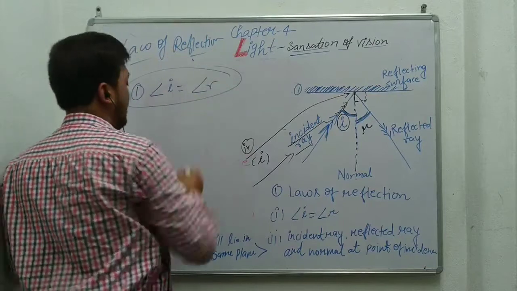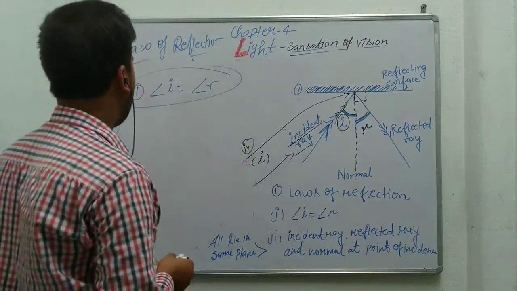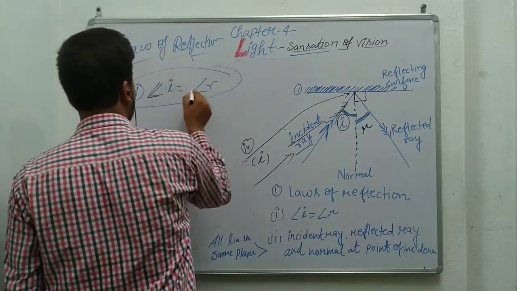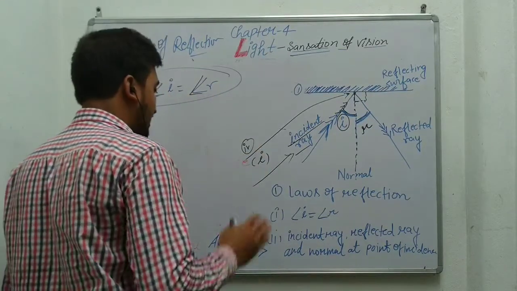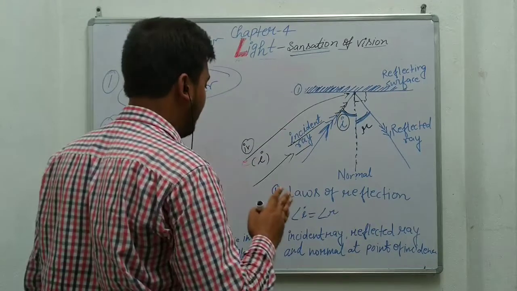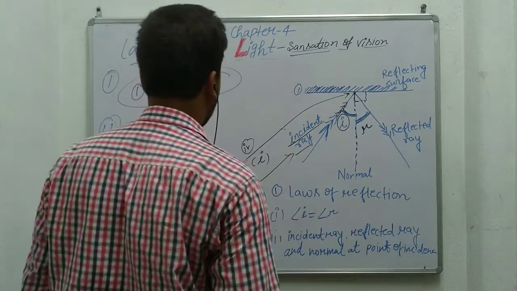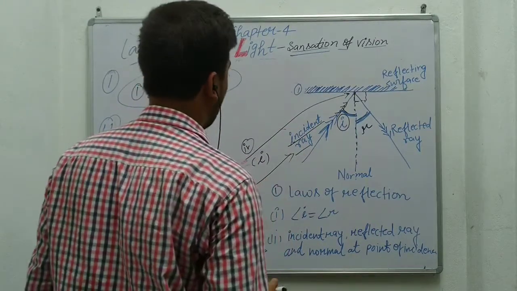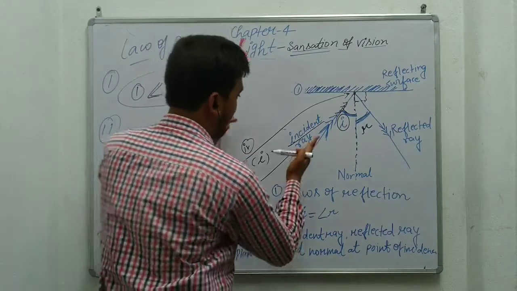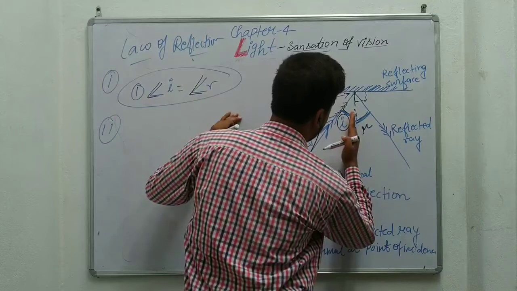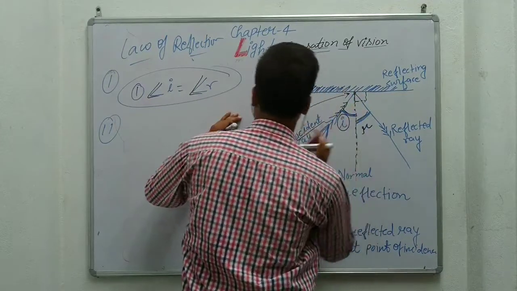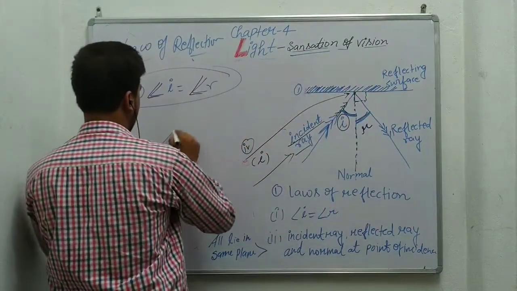In the laws of reflection, you have to keep in mind there are two very important laws. First, the angle of incidence is equal to the angle of reflection. The second law is that the incident ray, the reflected ray, and the normal at the point of incidence all lie in the same plane.